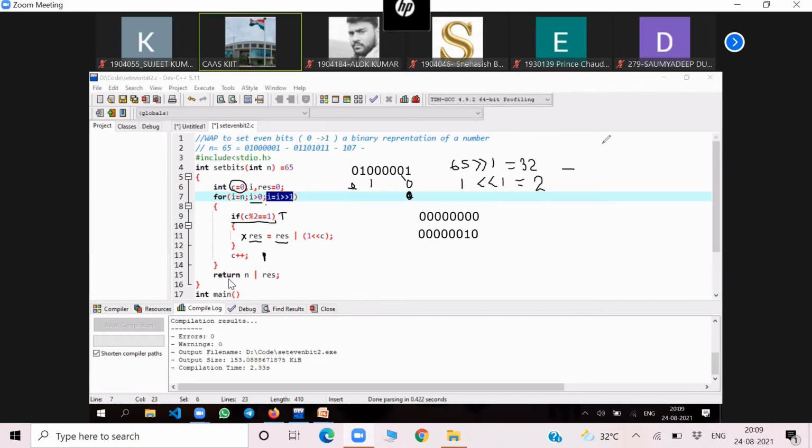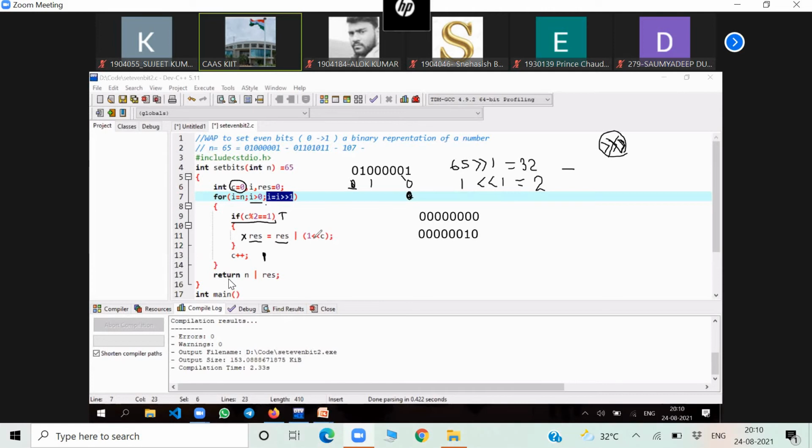Those who know Java know that there is a triple greater-than operator, which is called the unsigned right shift. It is always filled with 0, not the sign bit. Triple greater-than is not there in C. In C, with double greater-than, it's always filled with the sign bit: if it is a positive number, it is filled with 0; if negative, filled with 1. But in left shift, it is always filled with 0. Clear?